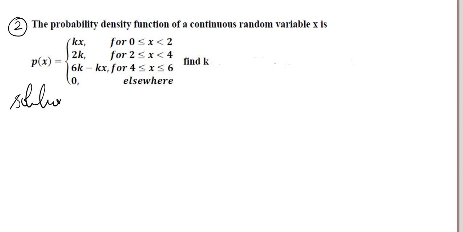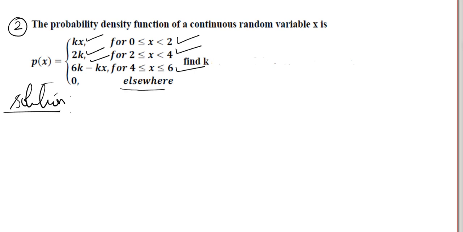The second question: the probability density function of a continuous random variable x is given by p of x is equal to... Here we can see there are three different intervals and they have given three different functions. We just have to find the value of k. Apart from these three intervals, the function p of x is 0 elsewhere.